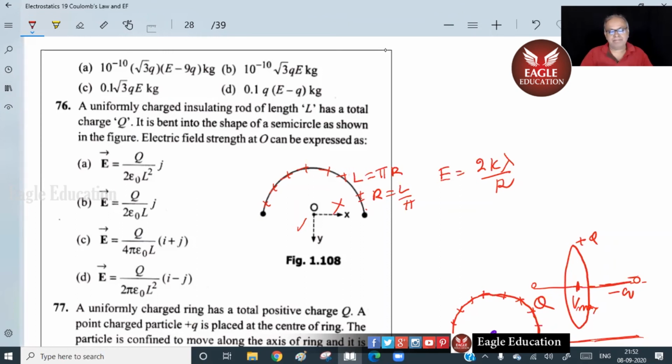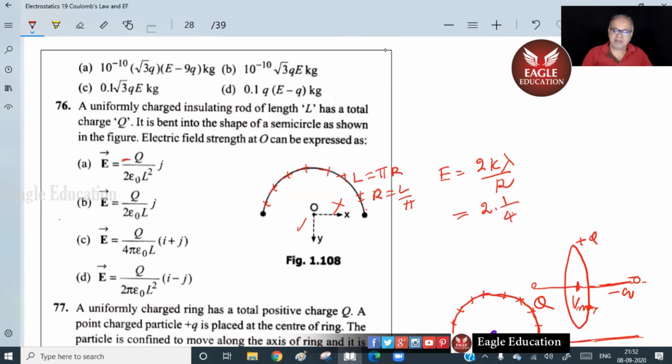Tell me. Yes, sir. A uniformly charged insulating rod of length L. Now look at this. Sir, I'm getting q by 2 epsilon naught L square J. Let us see. Sir, answer A only. Even I got the same. But minus J should be there actually, speaking. Plus J is there. Some minus we need to put. That is the answer. Let us look at it.